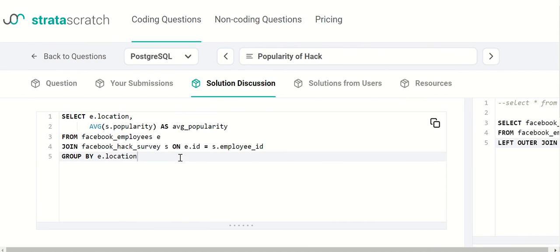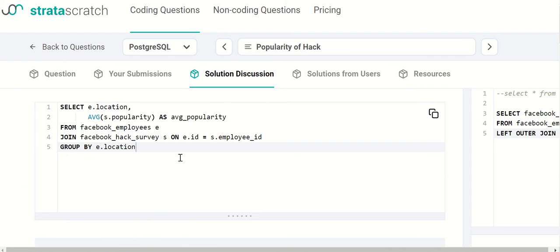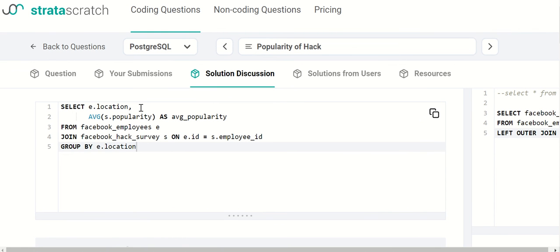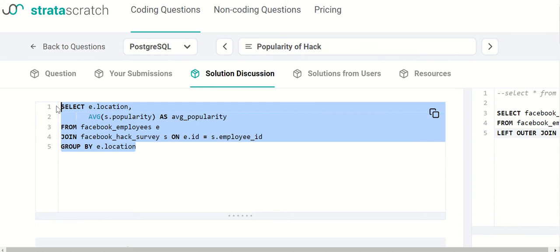Yeah, we're going to look at the discussion. Select. They did location. Then they did the average on popularity. And they relabeled that column as average popularity. Facebook employee tables has an alias of E. From that, they joined onto the survey, which they gave an alias of S on the ID and the employee ID. Okay, so that I'm tracking. Group by location. Group by instead of order by. That makes sense because it did want a group.